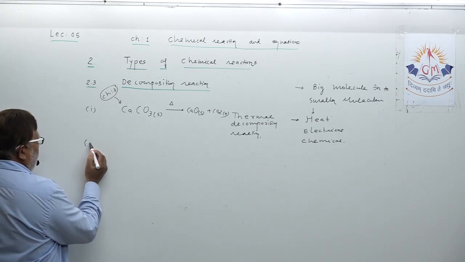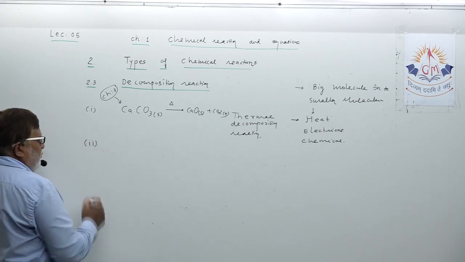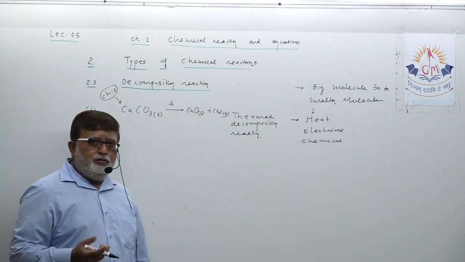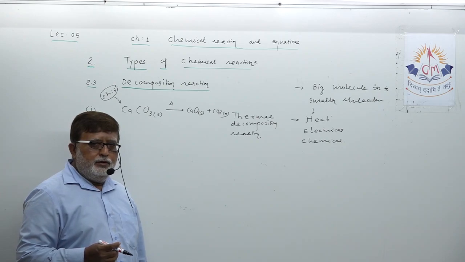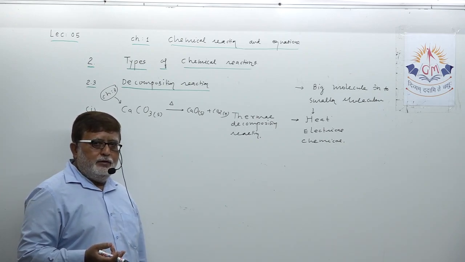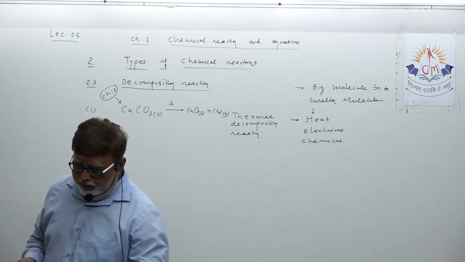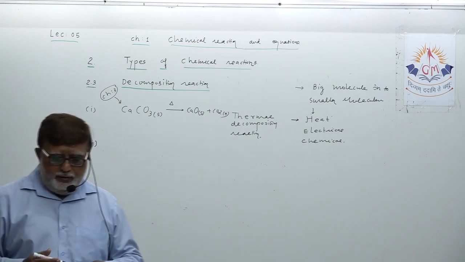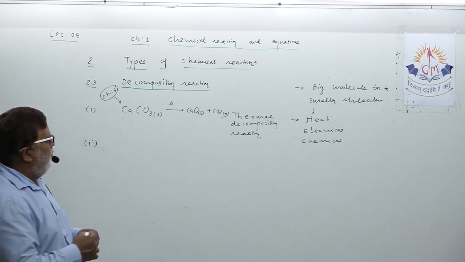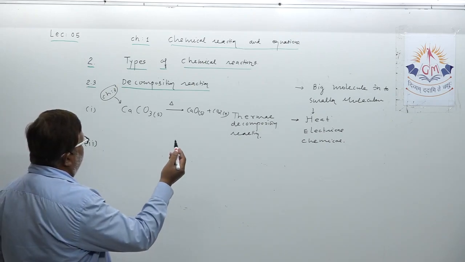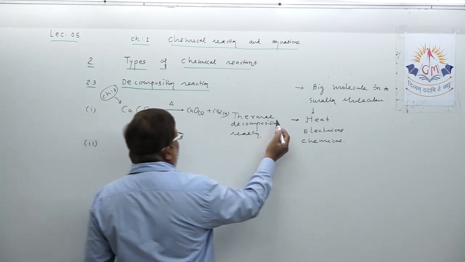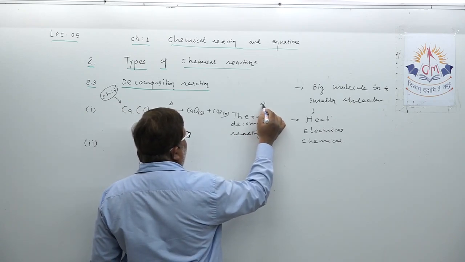Let us discuss two more activities, dear student, which also illustrate the same fact, thermal decomposition reaction. One is activity 4, activity 2.3.1. Understand, because the title just now is thermal decomposition reaction.